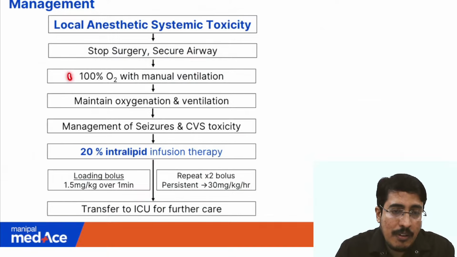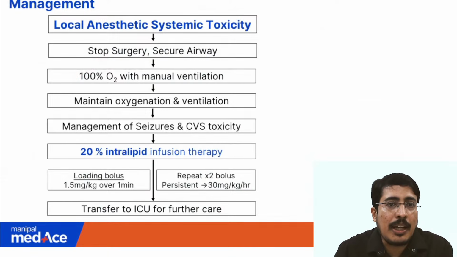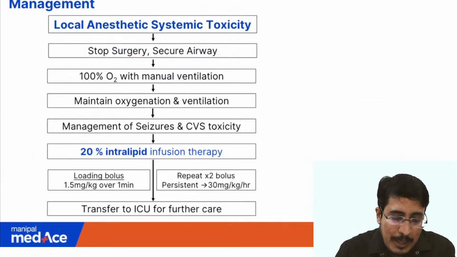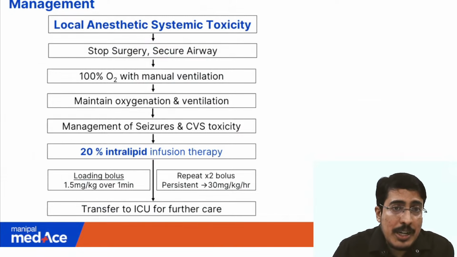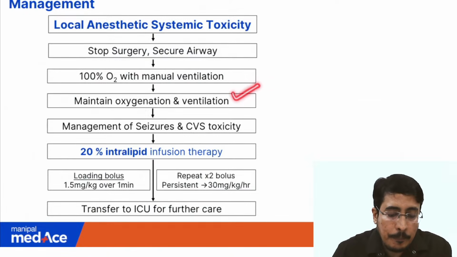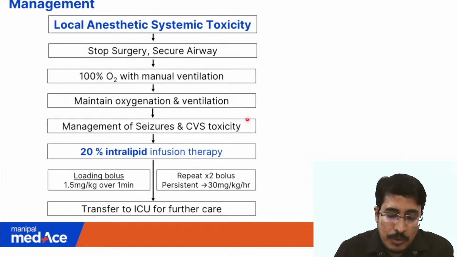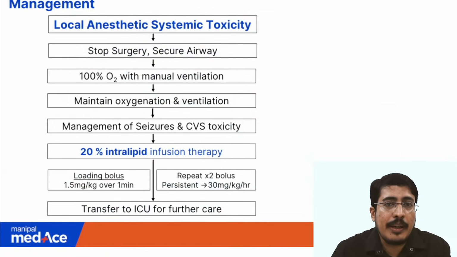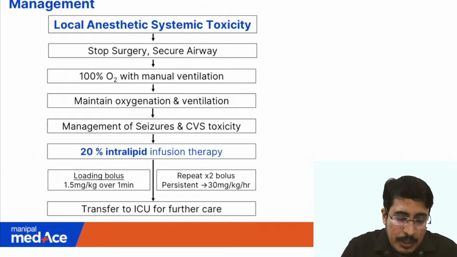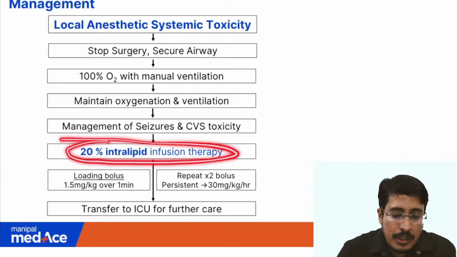Then we give 100% oxygen and start manual ventilation with bag and mask, and we try to maintain the oxygen saturation, oxygenation and ventilation. If there are seizures, we have to treat them. If there are arrhythmias, we have to treat them symptomatically and as per standard algorithms. And definitive therapy is 20% intralipid infusion therapy.